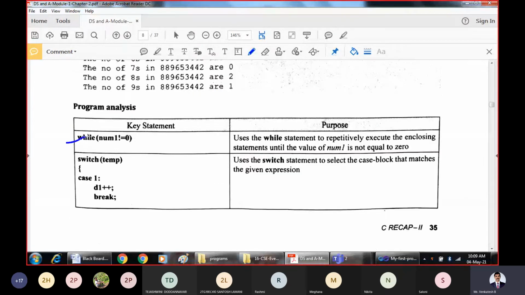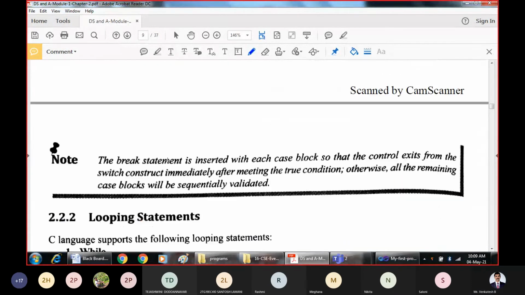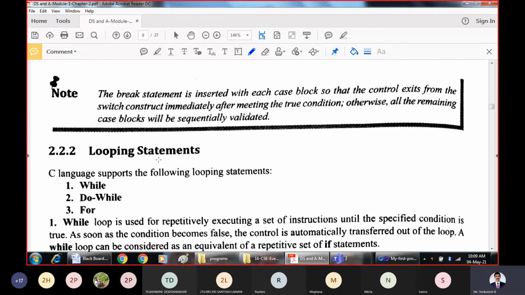And this is the analysis I mentioned. It is a while loop. A while loop will execute if the condition is true. So that will come under the looping statements that we discuss immediately after this. Right? Just concentrate on this note.